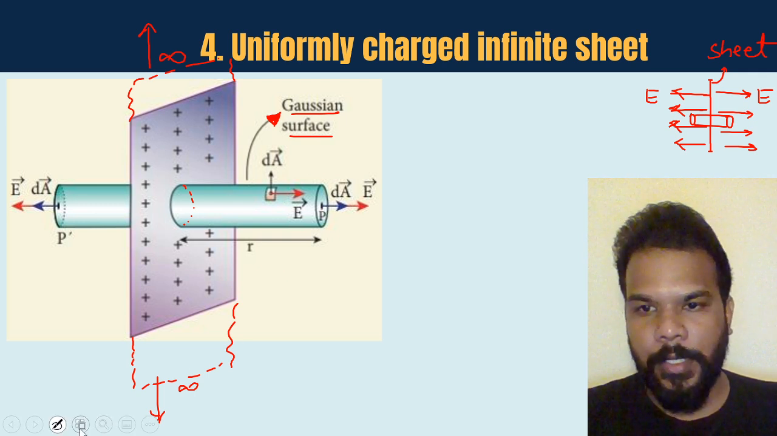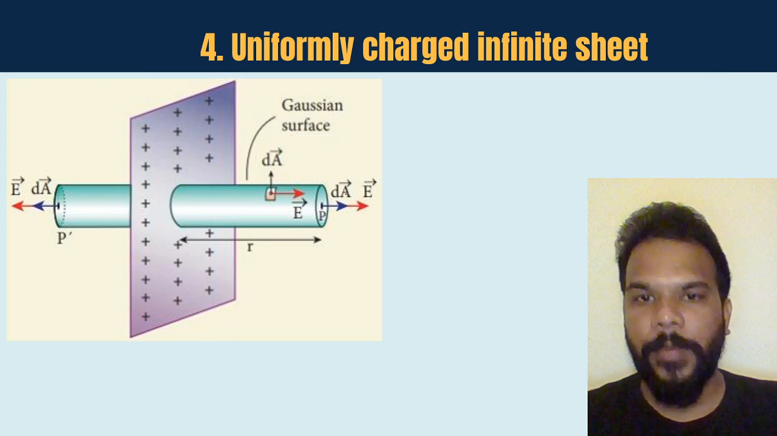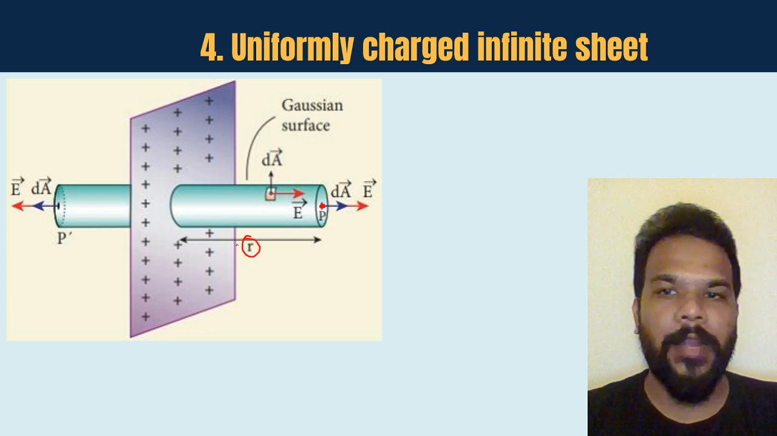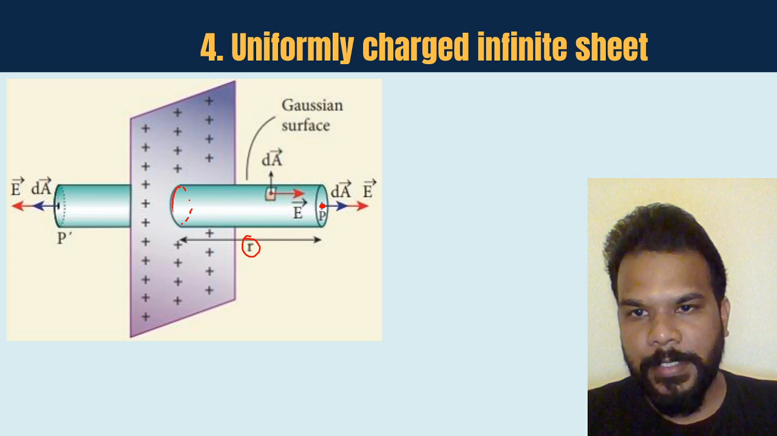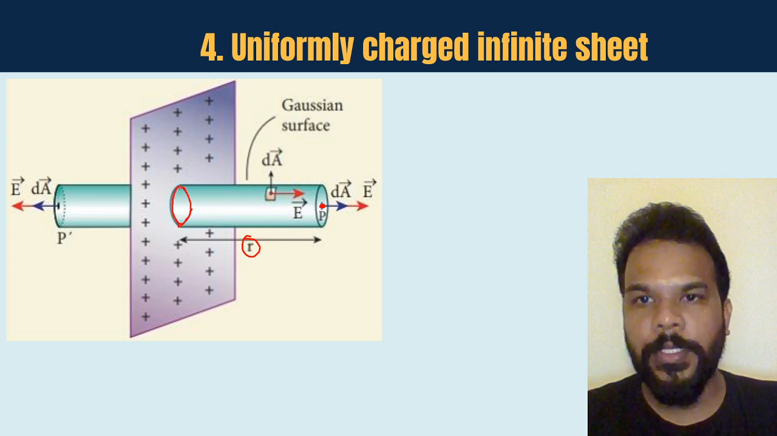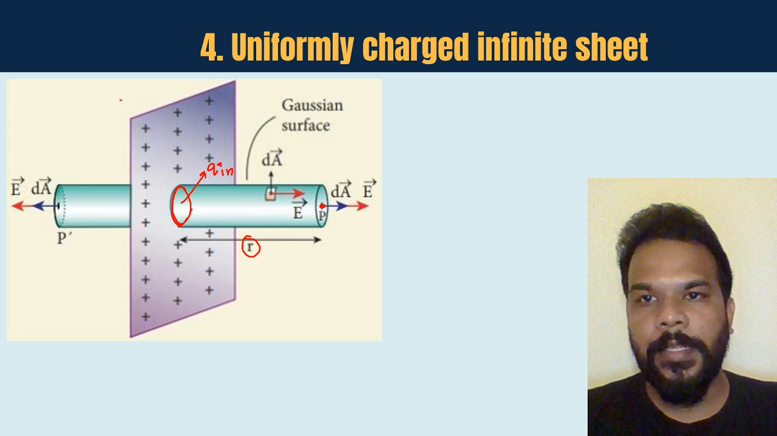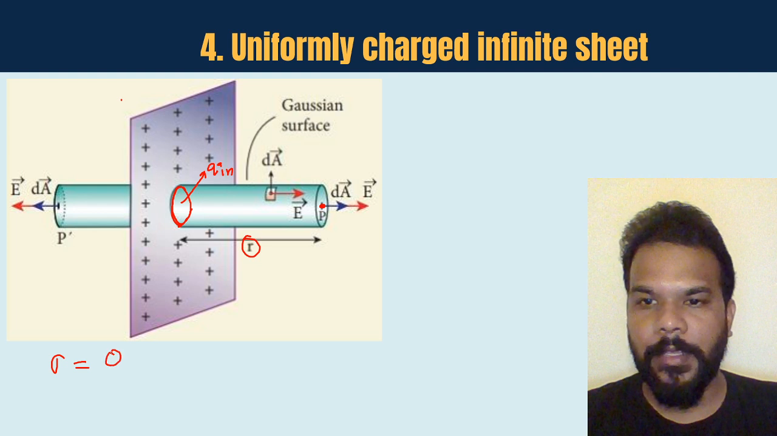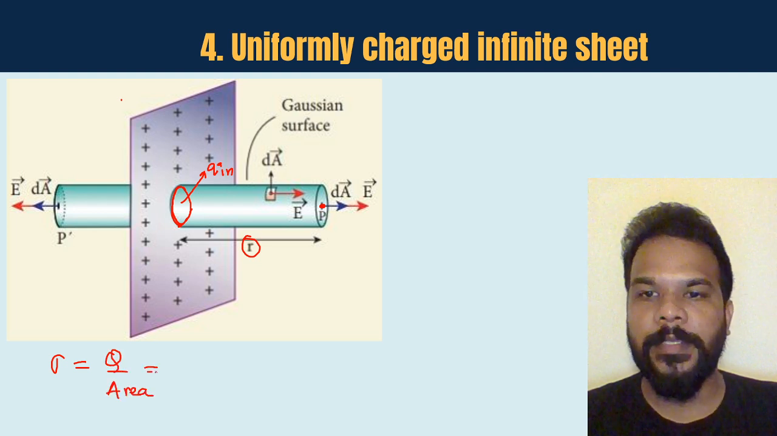Okay guys, so now let's try to find out the expression of electric field, say at this point P we are interested in, which is at a distance r from the sheet itself. Okay, so now you see that this is basically the area which is enclosing some charge. So here Q in is what we are interested in finding, for which we consider that sigma, or you can say the surface charge density, Q by area, is basically a constant.